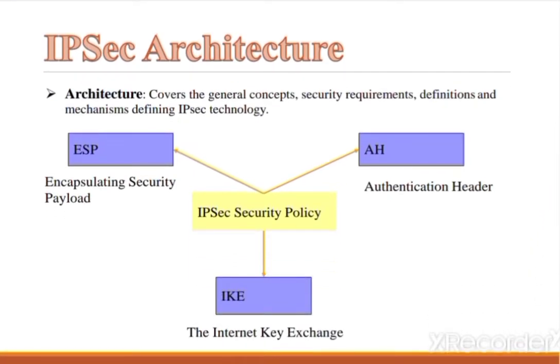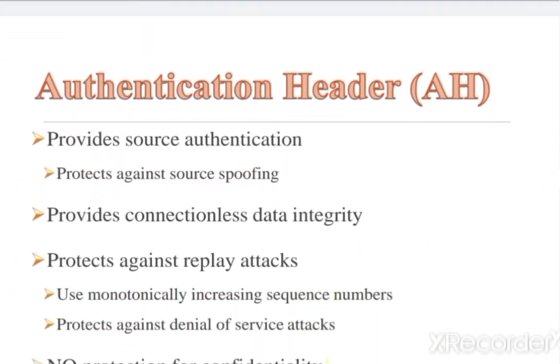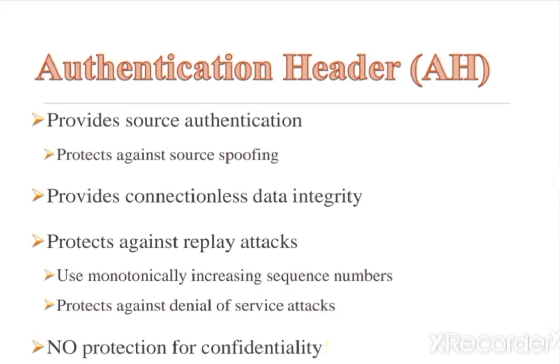Now see the diagram of IP security architecture. It is a very important diagram having the three important components ESP, AH and IKE. It uses two protocols to secure the traffic or data flow. These protocols are ESP and AH. IPsec architecture includes protocols, algorithms, DOI and key management. All these components are very important in order to provide the three main services, that is confidentiality, authentication and integrity.